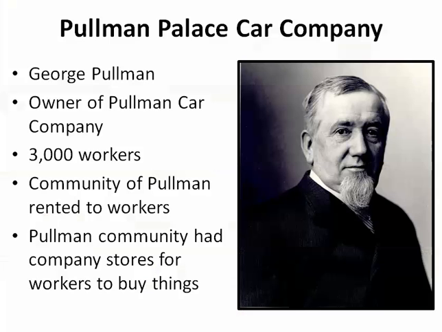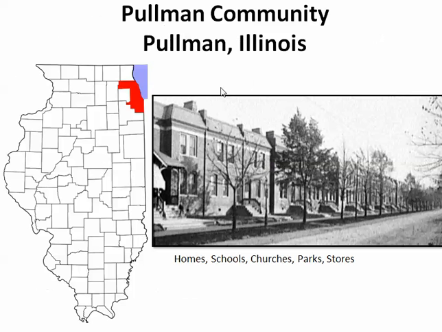Pullman, George Pullman, this guy here, owned this company in Pullman, Illinois, called the Pullman Palace Car Company, and he has over 3,000 workers. He creates this community of Pullman in Pullman, Illinois. It's near Chicago, Illinois, and he rented these homes to these workers. And the Pullman community had company stores for workers to buy things. And let's see, here's Pullman area in Illinois here. They had homes there, schools there, churches there, parks there, and stores there.